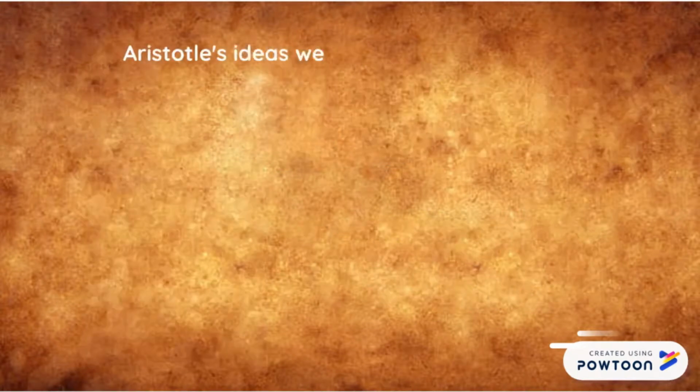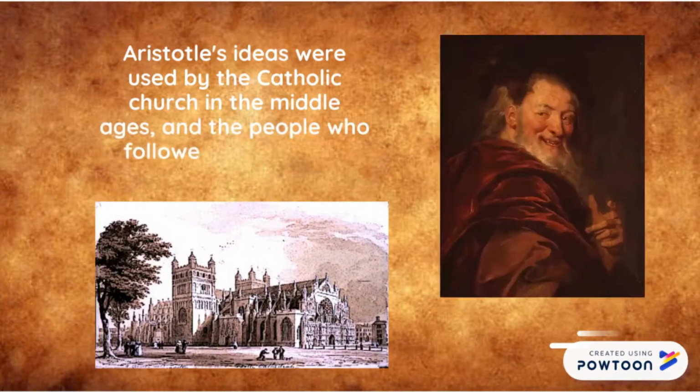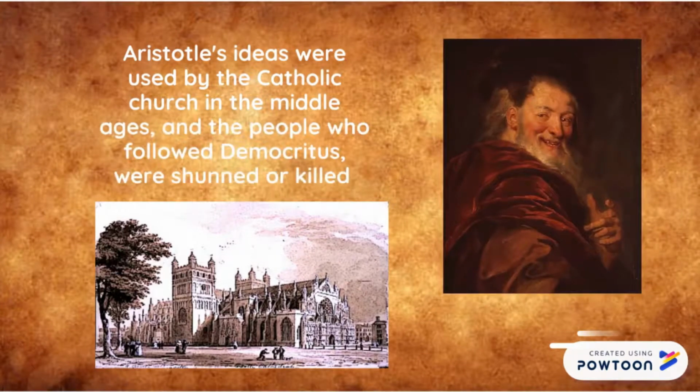Aristotle's ideas were used by the Catholic Church in the Middle Ages, and the people who followed Democritus were shunned or killed. Third in line, John Dalton.